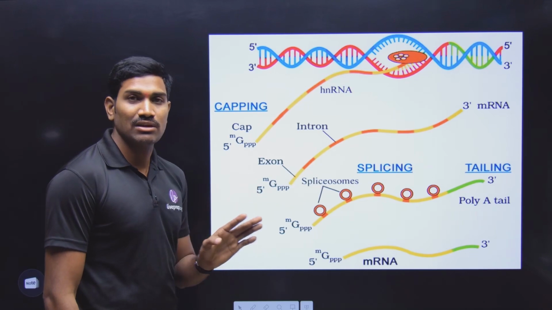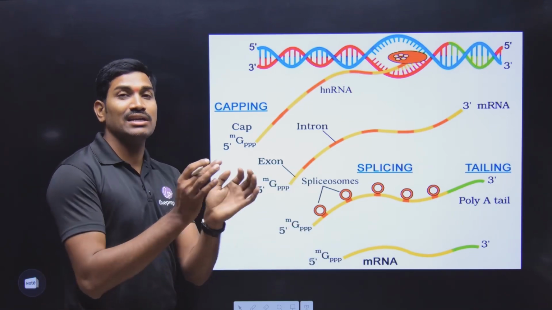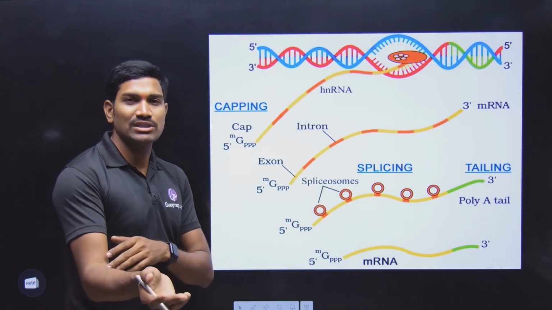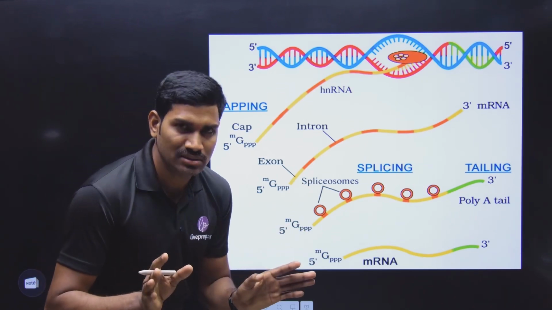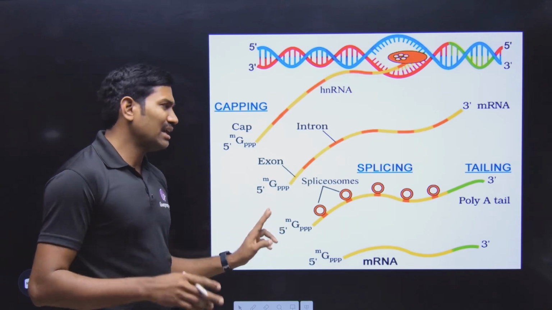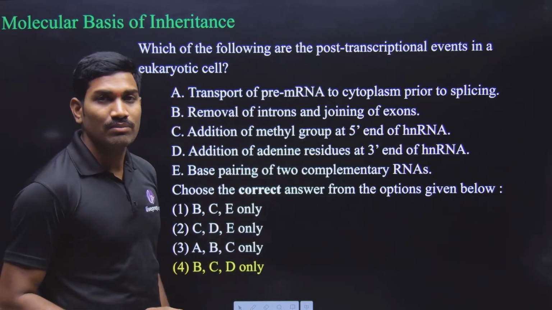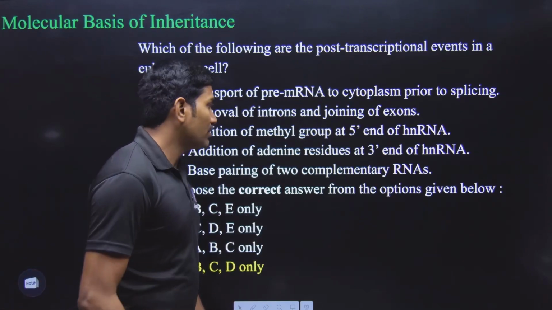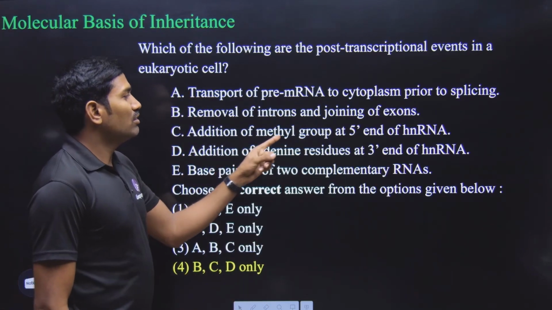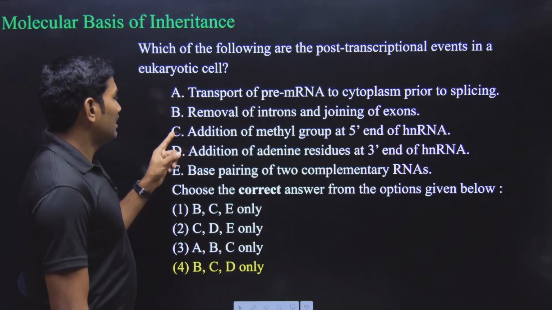In the NCERT they have not given this much name. Simply they said an unusual base will be added. That's what they said, but actually it is methyl guanosine triphosphate. But still okay, let us consider that it is the methyl group. No problem. But still there is another problem. What is that problem? Addition of methyl group at 5' end of hnRNA. And this is C.